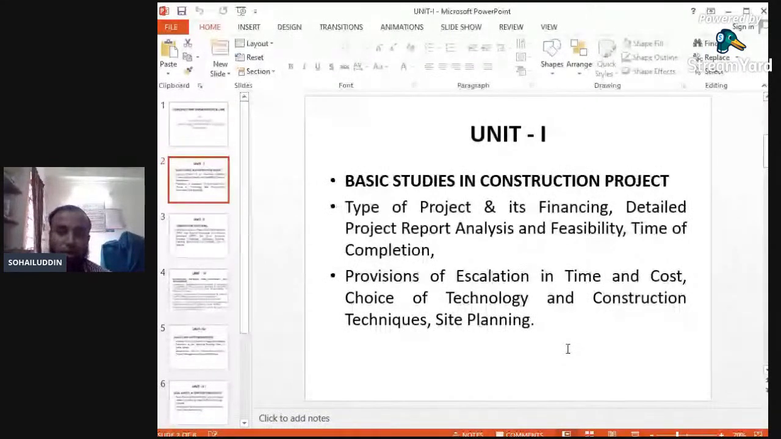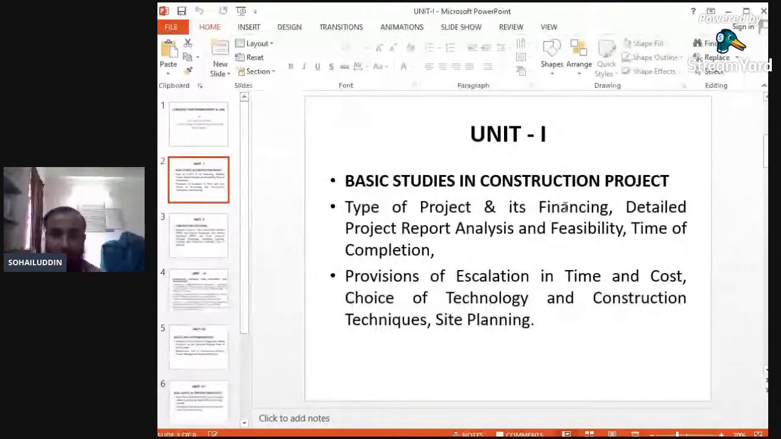So in unit number 1 we will see the types of projects and their financing, the various processes in financing, what aspects are covered in financing, and which things are to be covered related to financing. Unit number 1 is very, very important, because in this we will study the types of projects and their financing. Next is detailed project report analysis and feasibility.